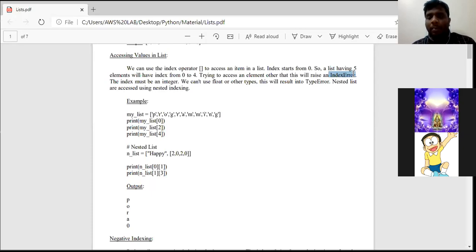If the programmer is going to access any element beyond the range, then the interpreter raises an index error. That is the third point. Fourth point, index values must only be of integer data type.